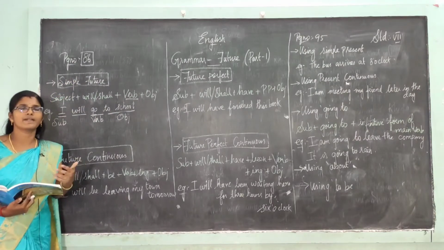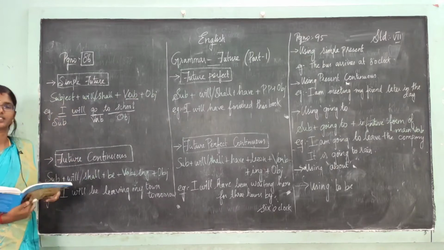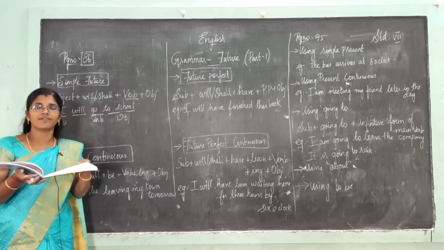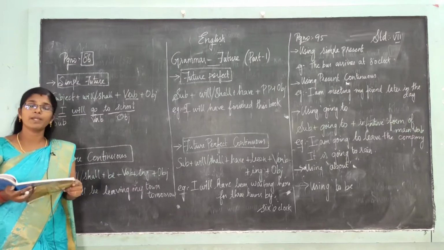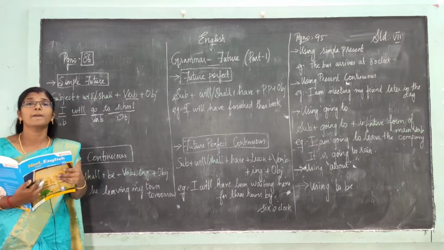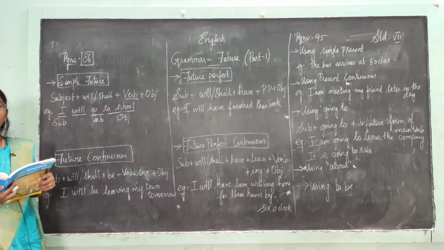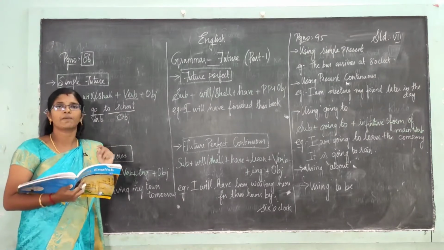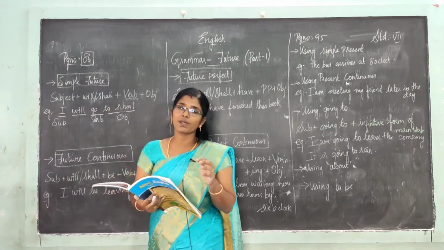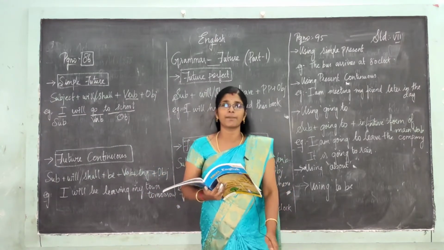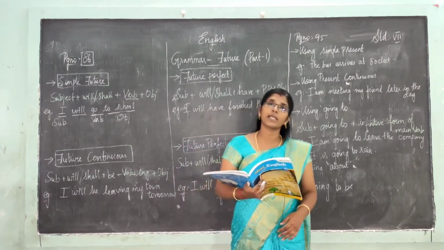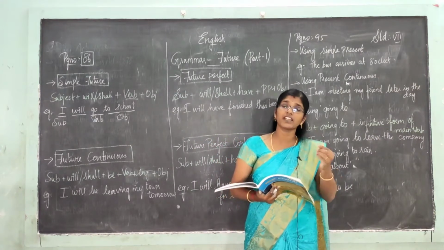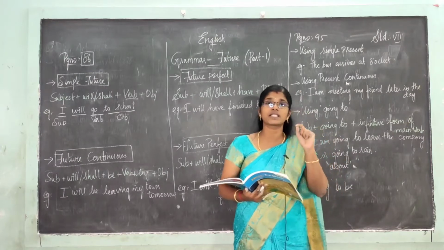And for what purpose do we use this kind of simple future? That we will see. First one, to predict a future event. Okay, it will be pleasant tomorrow. So what is that? Tomorrow it can be pleasant or else it cannot be pleasant. It will be pleasant tomorrow means, for example, the season can be pleasant, the climate can be pleasant. To predict a future event, for that we use simple future.